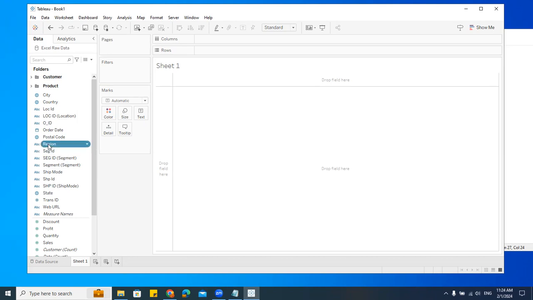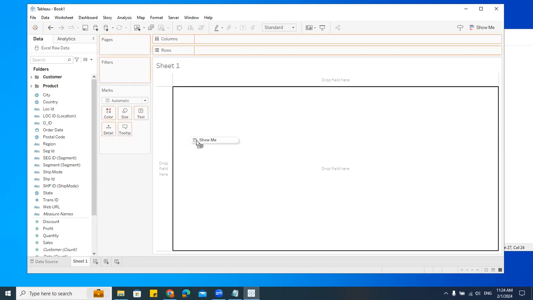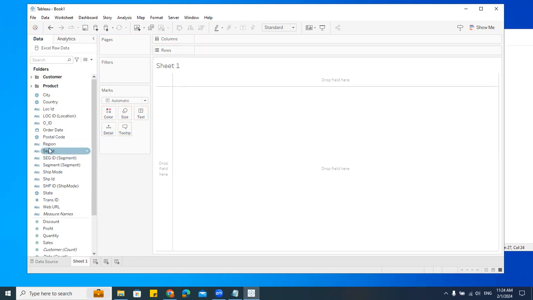I'll take this region. I don't know where to drag and drop. Here, the interesting thing is you don't have to bother at all. See, I'll drag this region. Now tell me, this region, what I have here, is it a dimension or measure? Why? It's a label. And can you see that it's blue color? Simple.